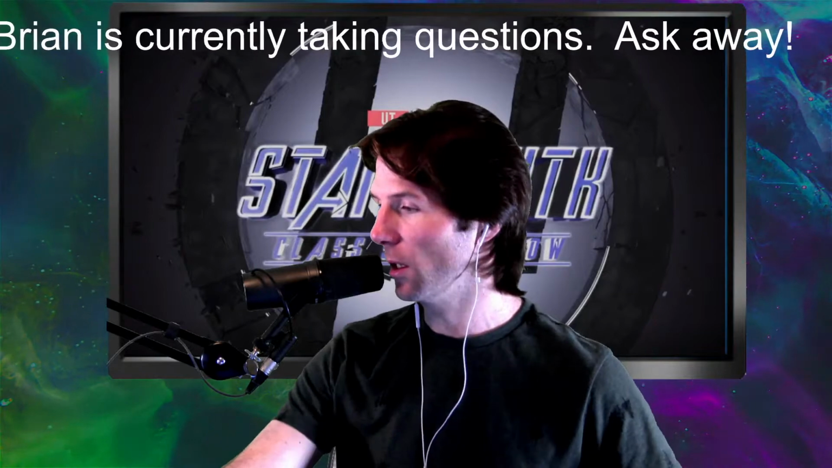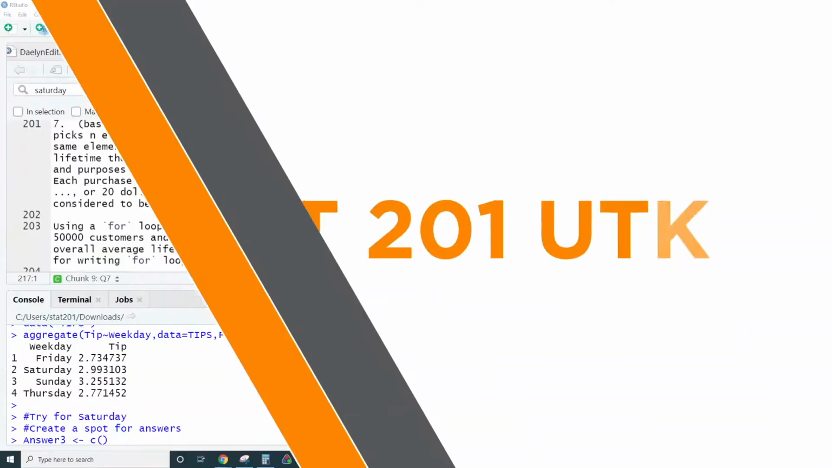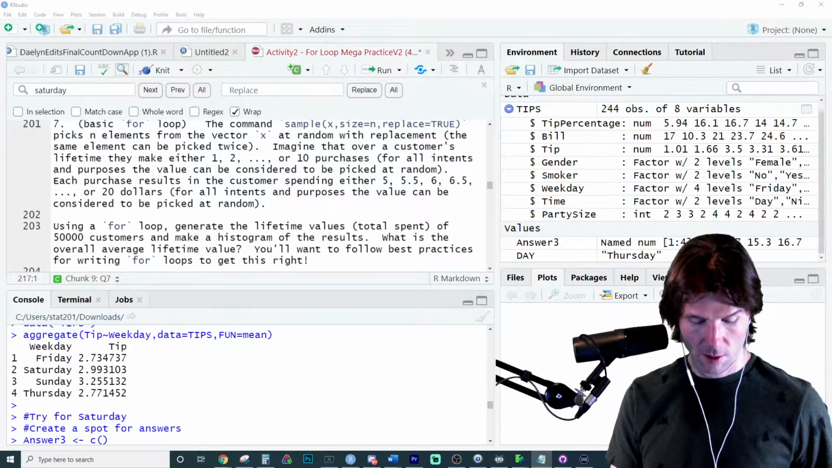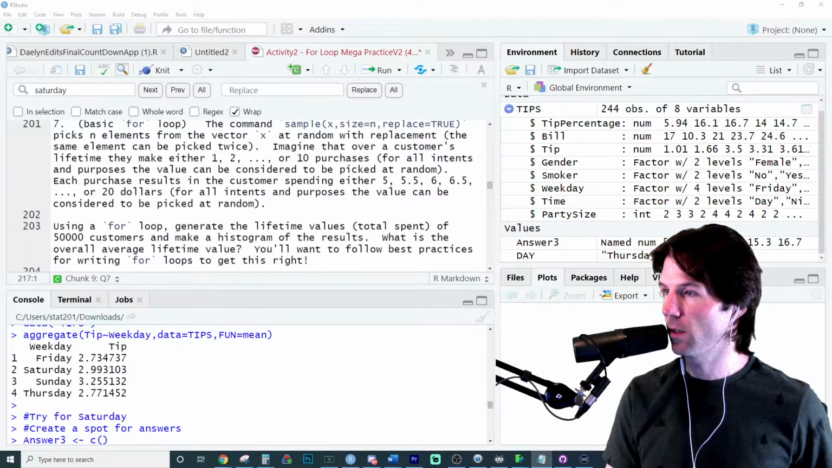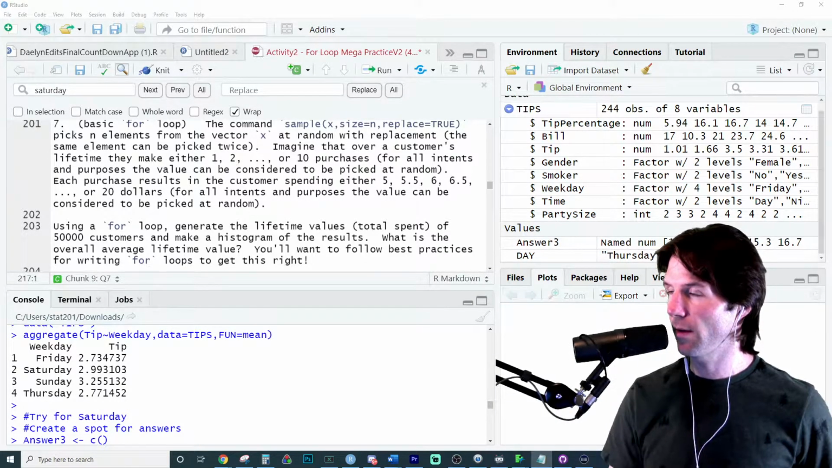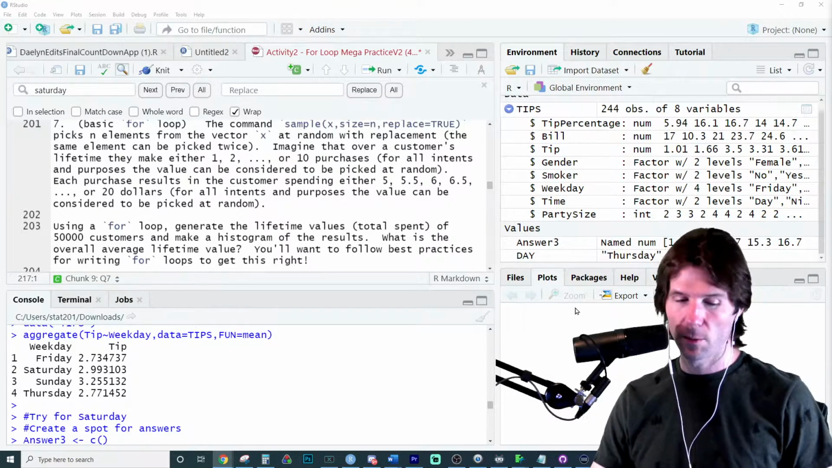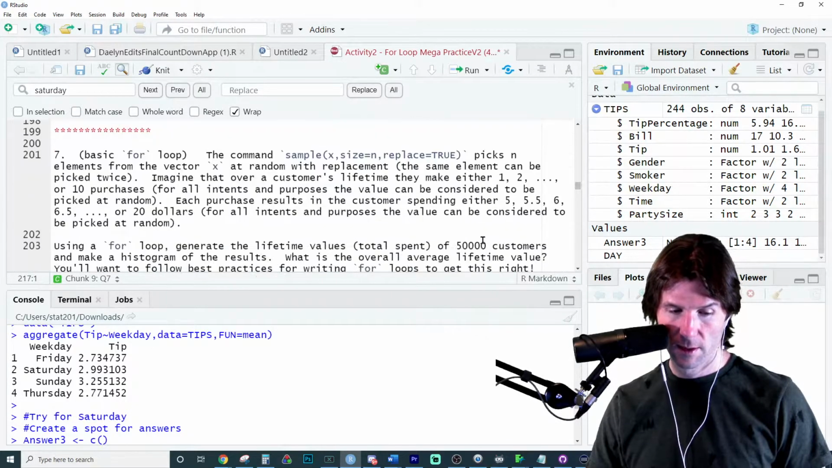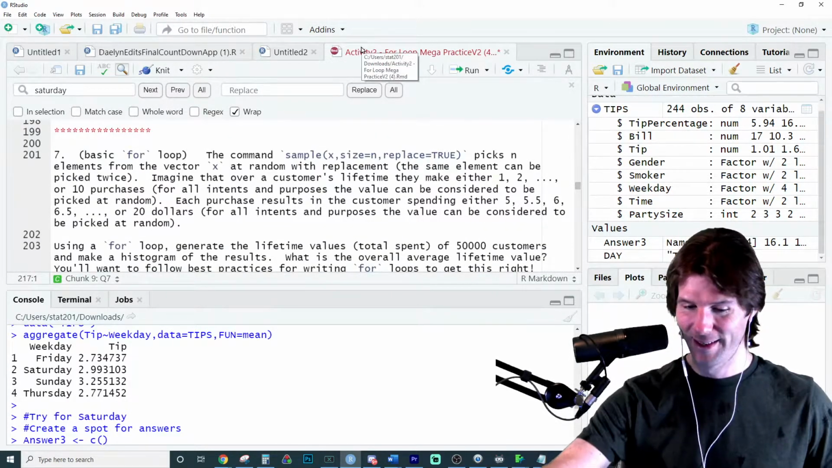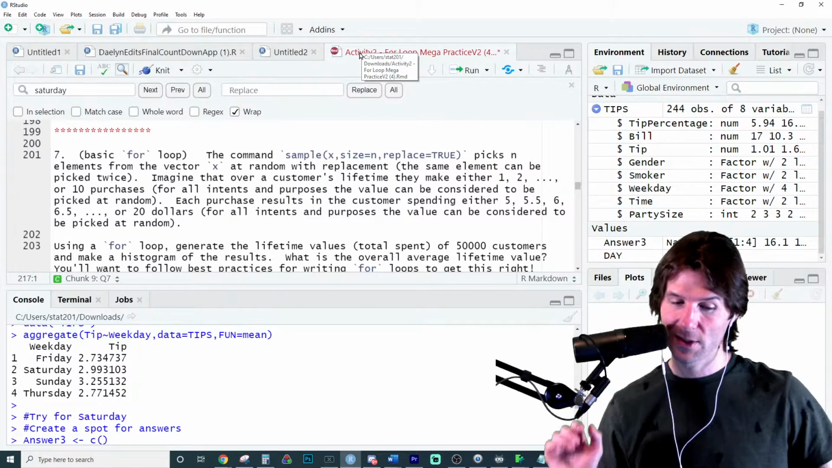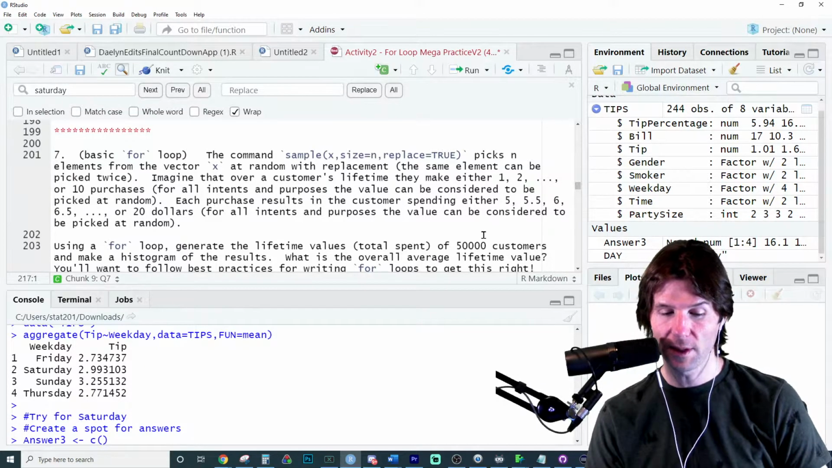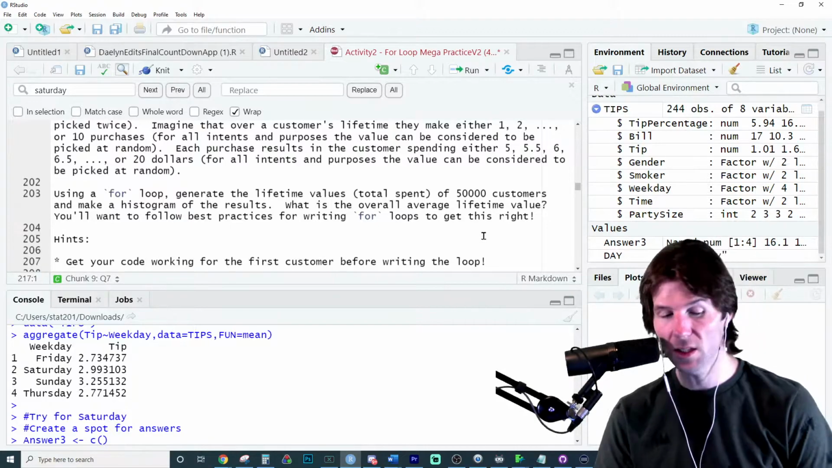So we got question 7 right here. Ooh, looks fun. Let's take a look at this. Question number 7. Okay, let me take a timestamp. Activity 2, question 7. Here we go. The command sample is going to sample from the vector x of a size of n and replace the elements at random. Using a for loop, generate the lifetime values total spent by 50,000 customers and make a